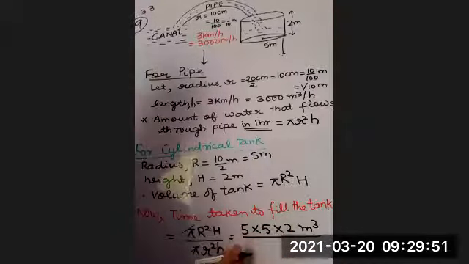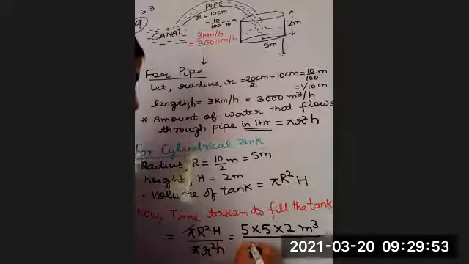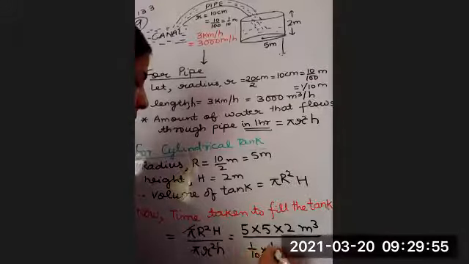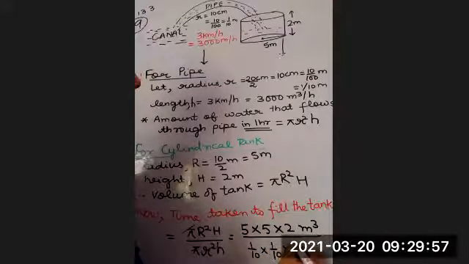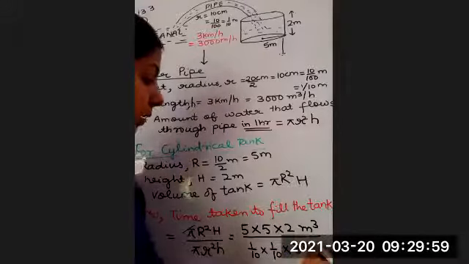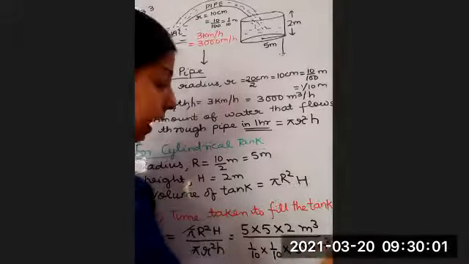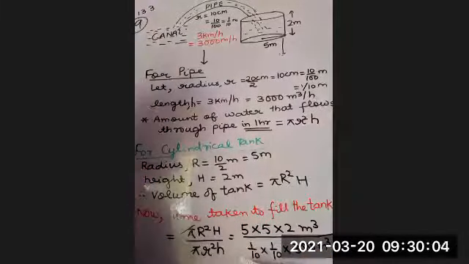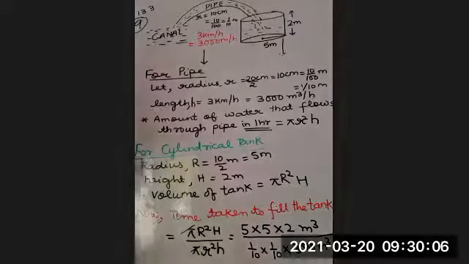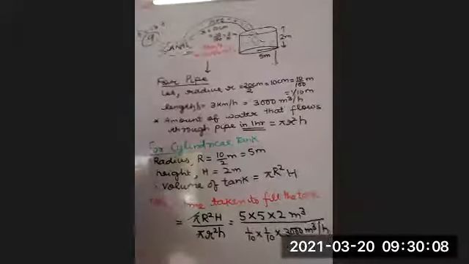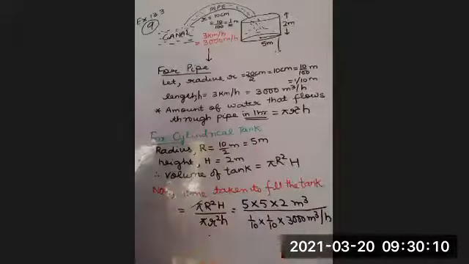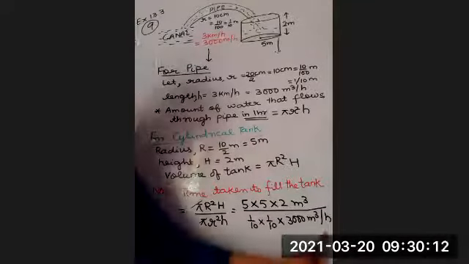And please be careful here. This is 1 by 10 into 1 by 10 into 3000 meter cube per hour, because there is no volume of pipe, but the volume of water passes through pipe in 1 hour.